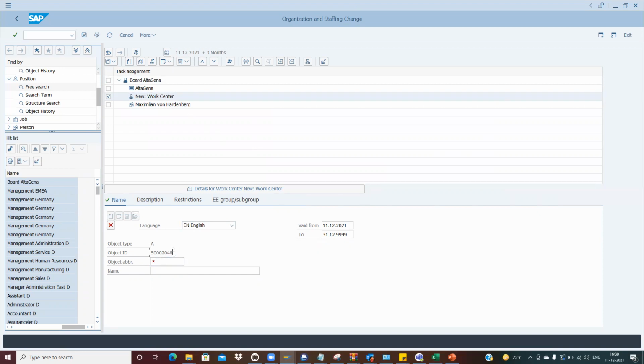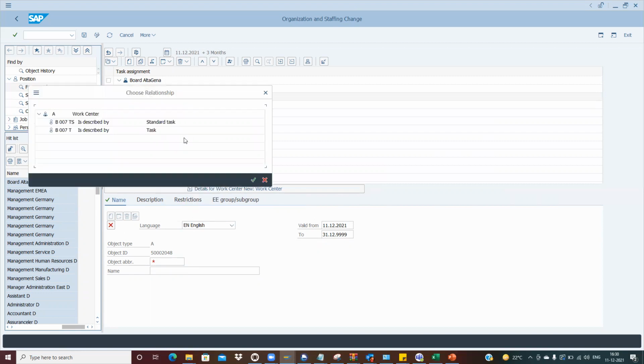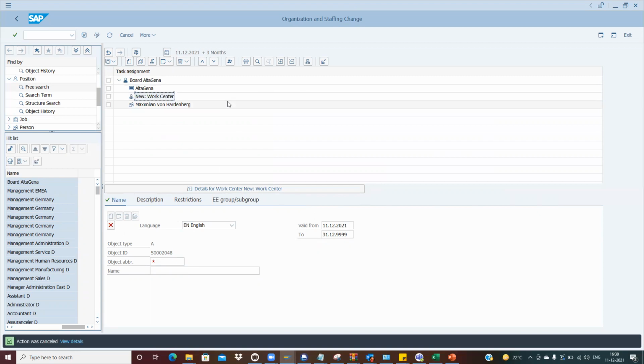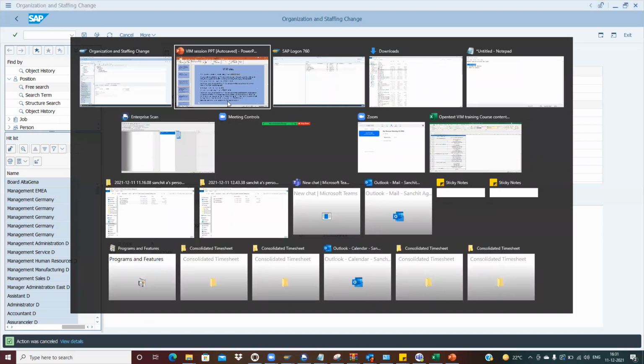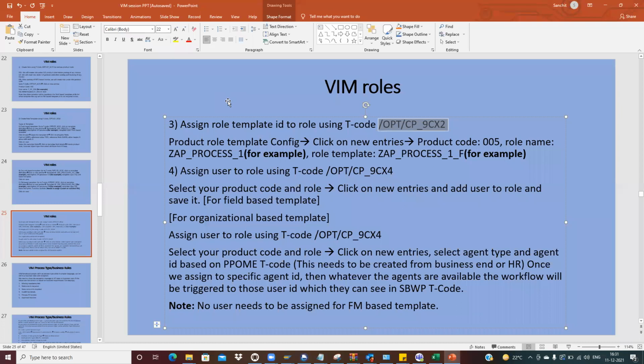So here the object IDs get created, right? In this object ID, we can have multiple users, and we can assign them accordingly. So there is the assignment. PPOME is something the HR part basically, right? So this is how we can get the unique ID and assign it accordingly in your, in my 9CX4 transaction. So this is the transaction.